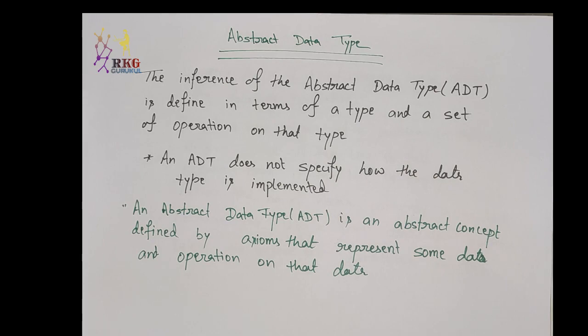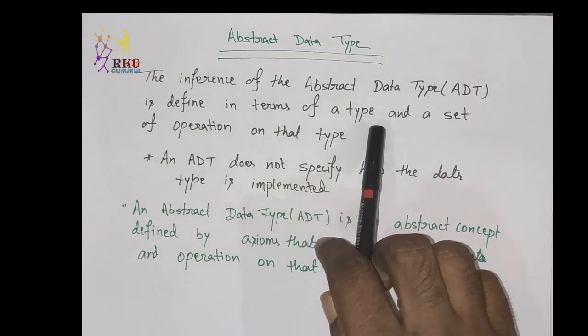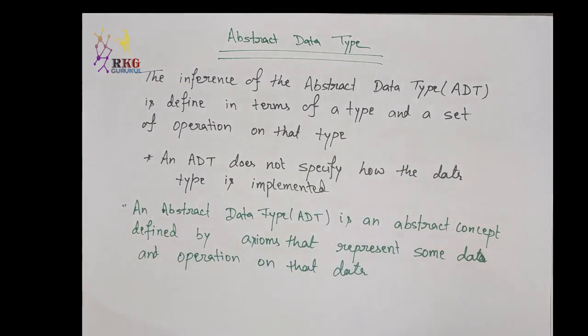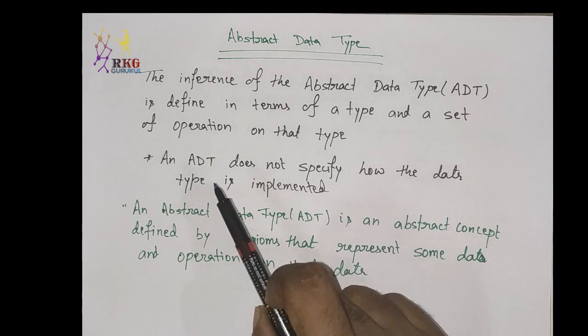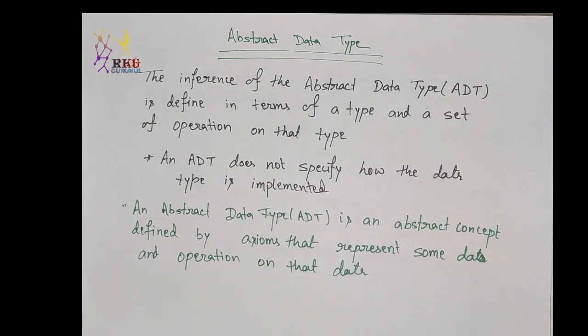An abstract data type is the specification of a data type within some language. The definition of an abstract data type, ADT, is in terms of a type and a set of operations on that type. The behavior of each operation is determined by its own input and output. An ADT does not specify how the data type is implemented. These implementation details are hidden from the user of the ADT and protected from outside access.